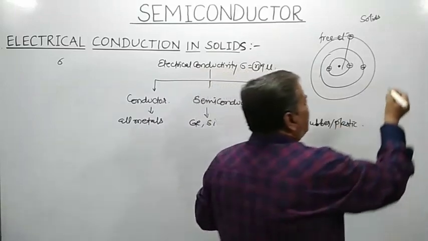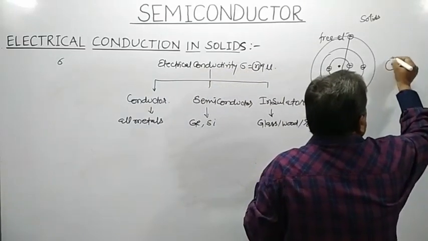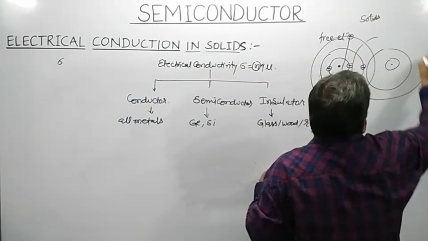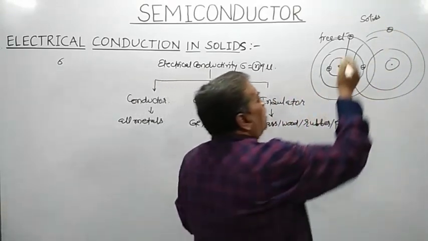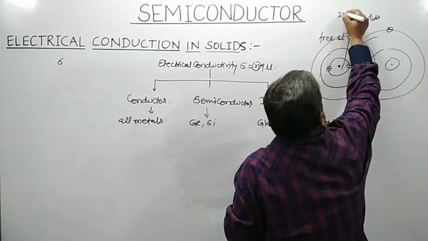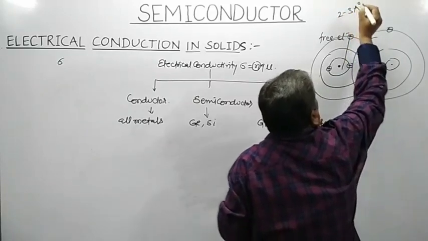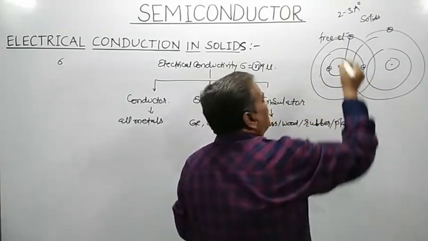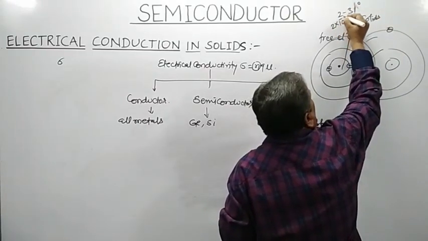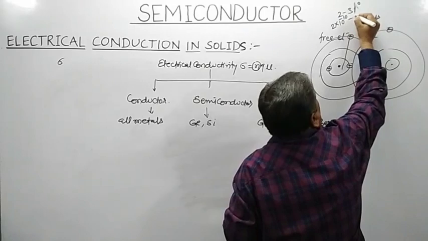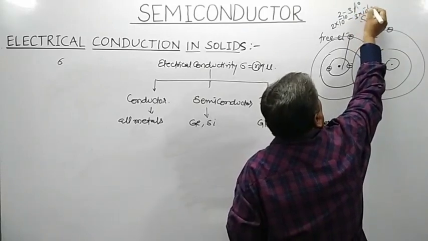Closely means what? The interatomic spacing, the distance of separation between two atoms in a solid, is of the order of 2 to 3 angstrom, that is, 2 times 10 to the power minus 10 to 3 times 10 to the power minus 10 meters.